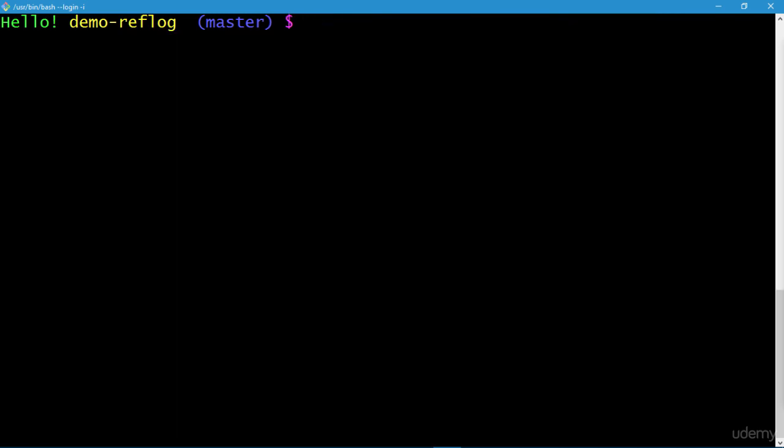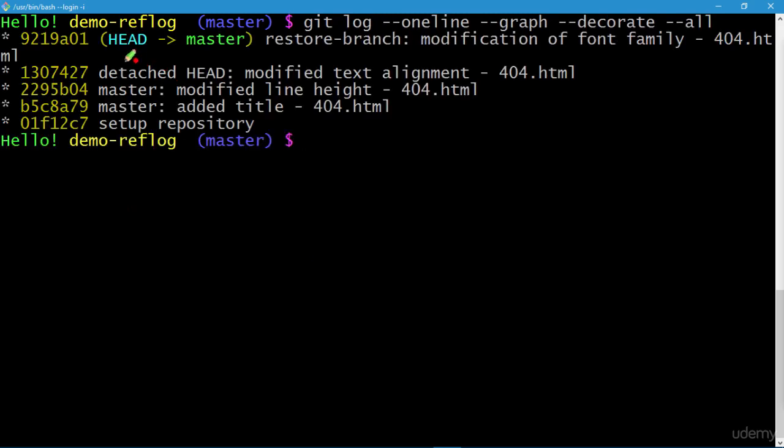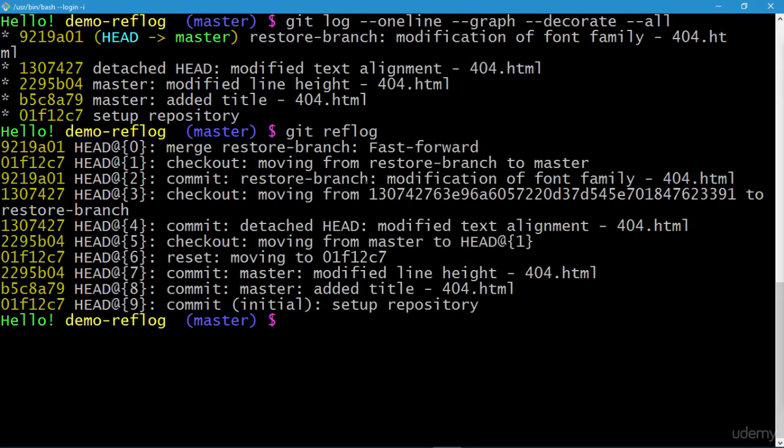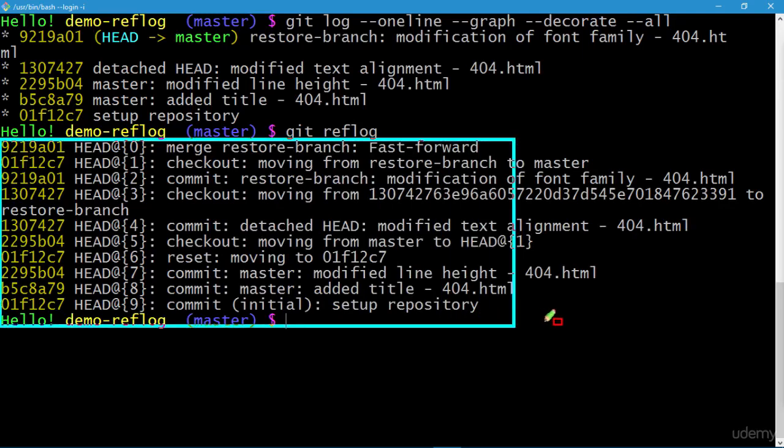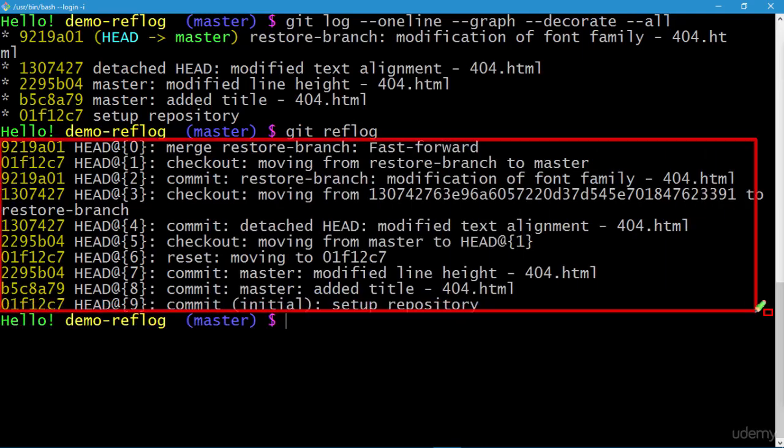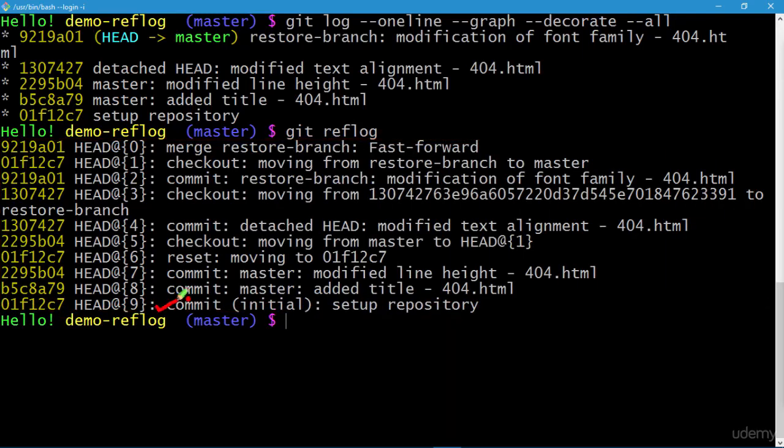Let's clear the screen and let's execute the git log command once again, and you can see our head is at this commit ID, and the reference to the restore branch has been deleted by Git since we have deleted the branch itself. And let's do a git reflog now. Press enter, and Git stores all the movements of our repository in the reflog entries, right from the commits that we make to resets, checkouts, and merging.